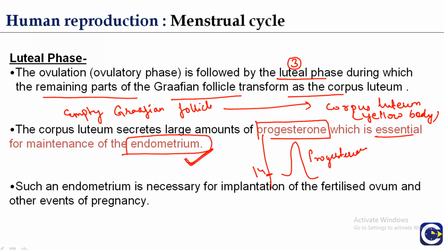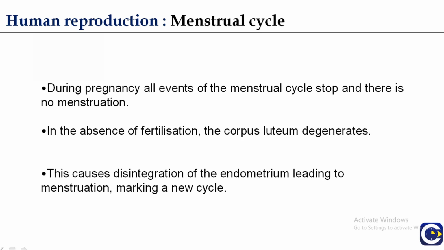The maintenance of the endometrium of the uterus is under the control of progesterone. Such an endometrium is necessary for implantation of the fertilized ovum. After ovulation, there is a chance of fertilization, and this endometrium is necessary for the implantation of the fertilized ovum into the uterine wall and for the other events of pregnancy. During pregnancy, all events of the menstrual cycle stop, and there is no menstruation, no blood flow during the 9 months of pregnancy.